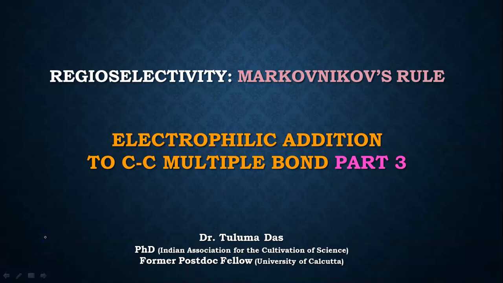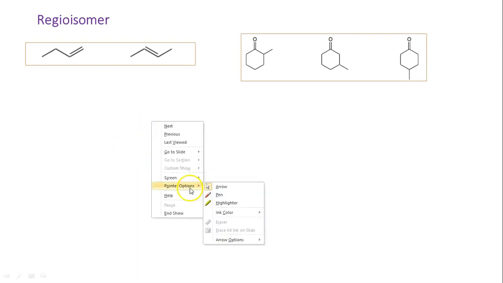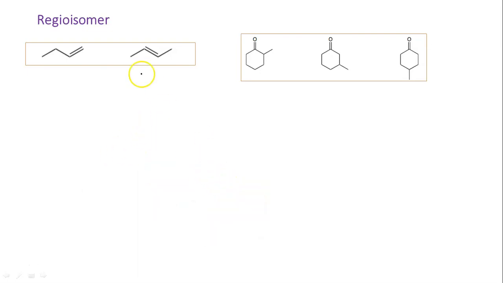Hello everyone. So this is the third part of electrophilic addition to CC multiple bond. In this part our focus will be on regioselectivity of addition to CC multiple bond, and this regioselectivity that we will discuss will be based on Markovnikov's rule. So first of all, we have to know what a regioisomer is, because we are talking about regioselectivity.